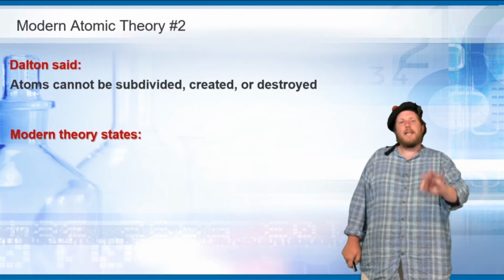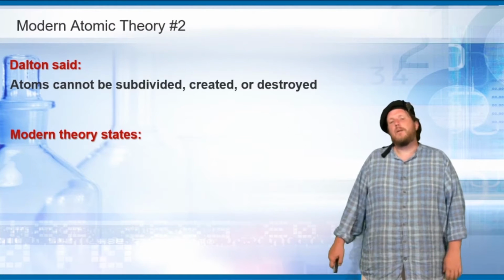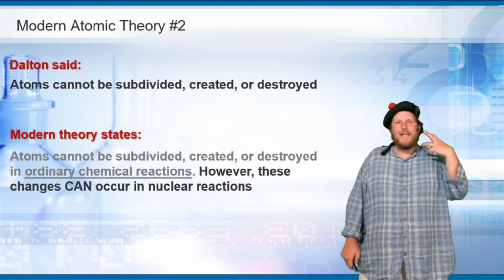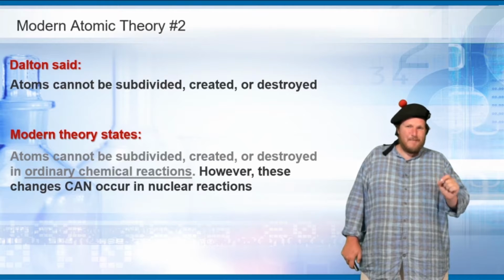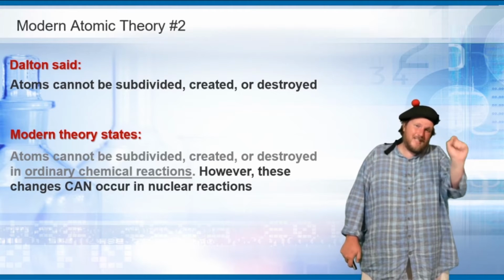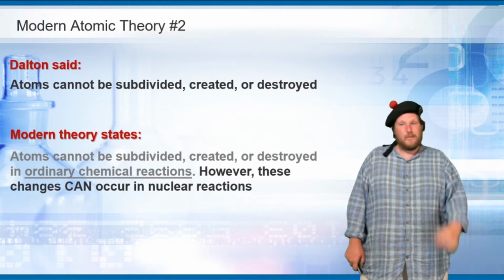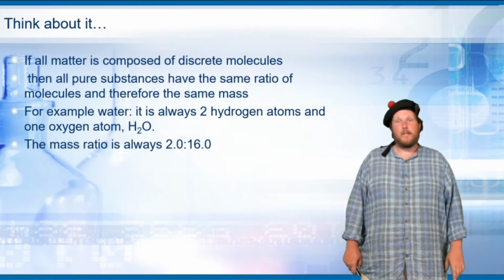Dalton also said that atoms cannot be subdivided, created, or destroyed. As I already said, atoms cannot be subdivided, created, or destroyed in ordinary chemical reactions. However, these changes can occur in nuclear reactions. That's why nuclear is crazy.